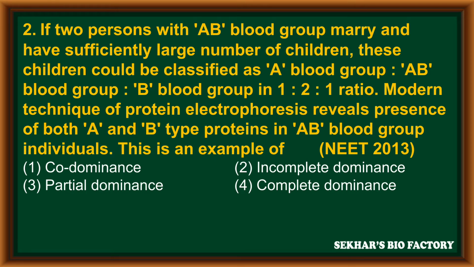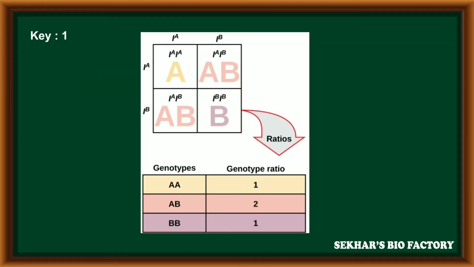First option, codominance. Second option, incomplete dominance. Third option, partial dominance. And fourth option, complete dominance. In this, the correct answer is the first option, codominance. When conducting a cross between two persons with AB blood group, out of four individuals, one has A blood group, two have AB blood group and one has B blood group, showing a 1:2:1 phenotypic and genotypic ratio.